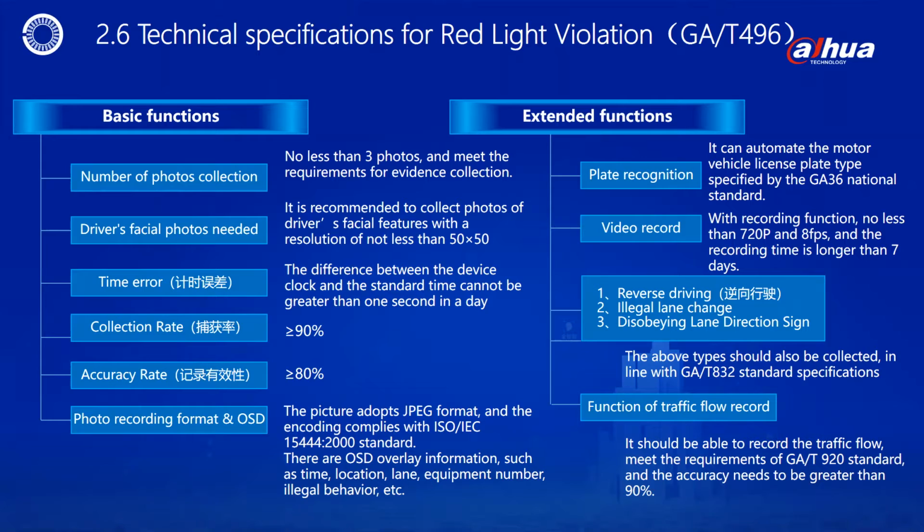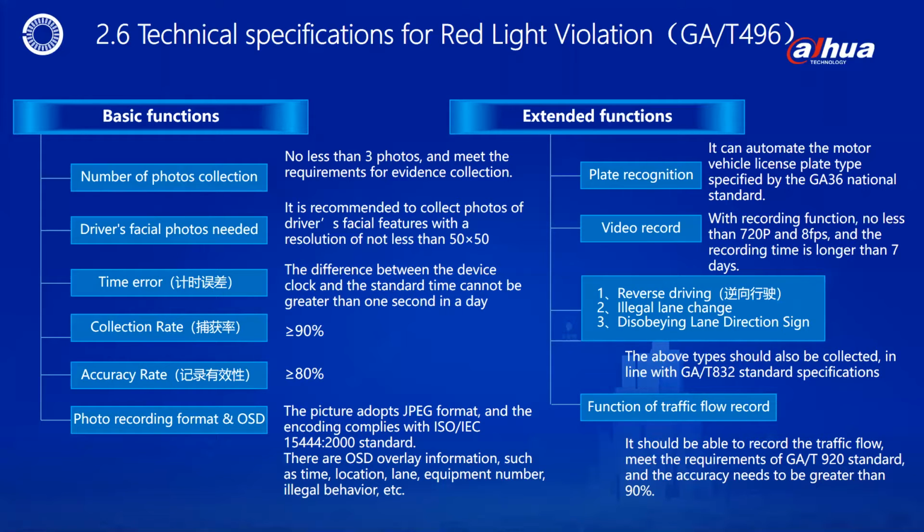3. About the timing error. It is required that the difference between the 24 hours of the equipment and the standard time cannot be greater than 1 second. And the equipment must have a time calibration function according to the set frequency. 4. Regarding the equipment capture rate, it must be greater than 90% and work around the clock. 5.